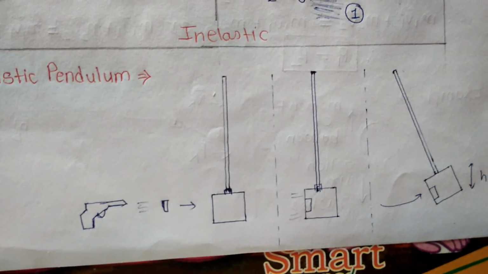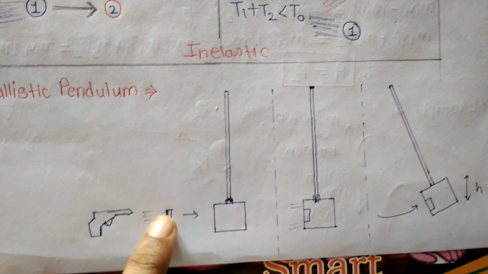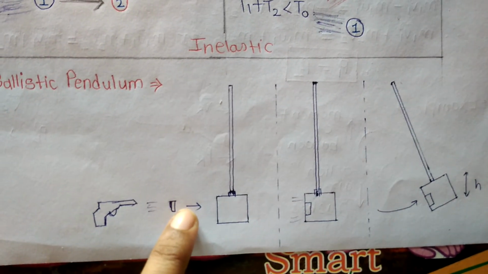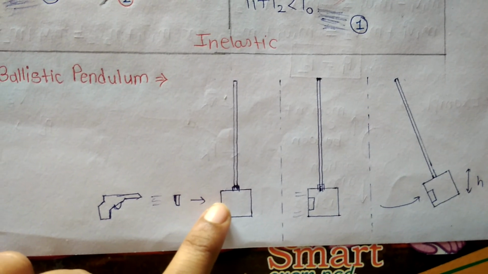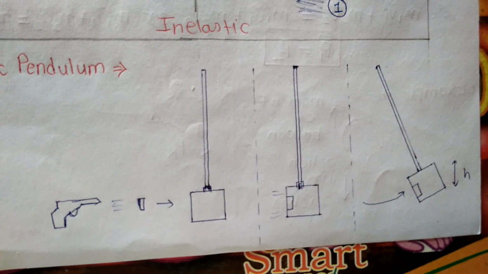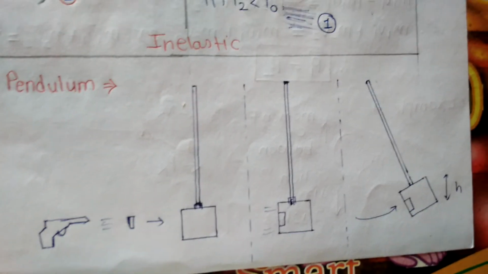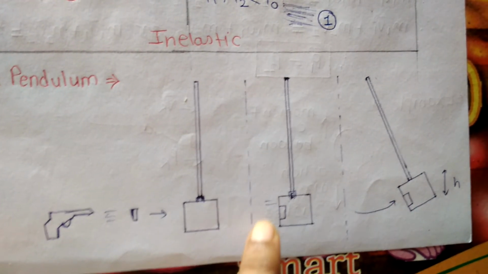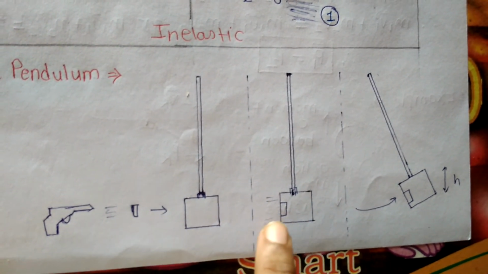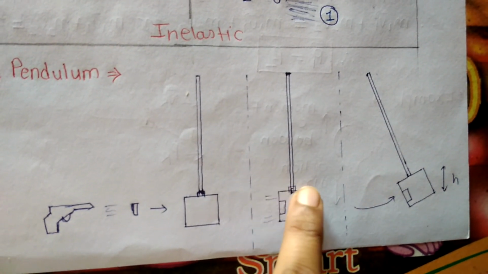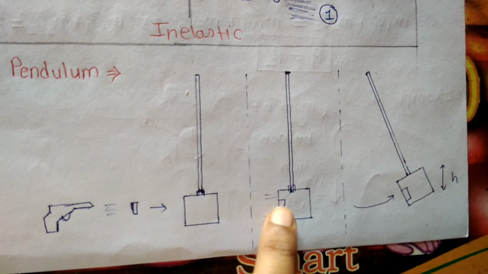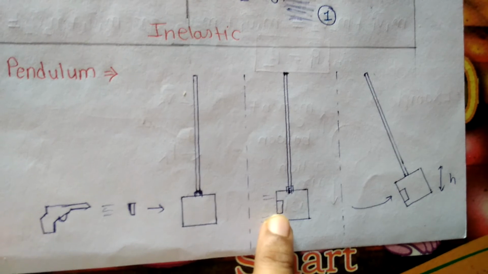This bullet comes with very high velocity towards the stationary block and suddenly enters into it. The second figure shows the bullet with high velocity, and that bullet is stopped by the stationary block when it enters this wooden block.